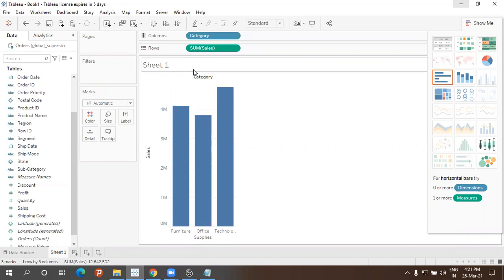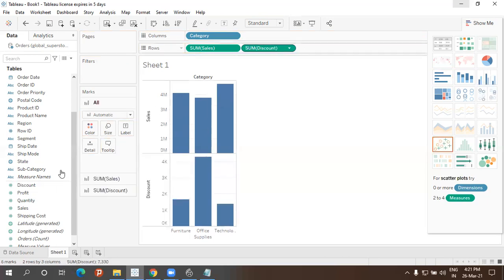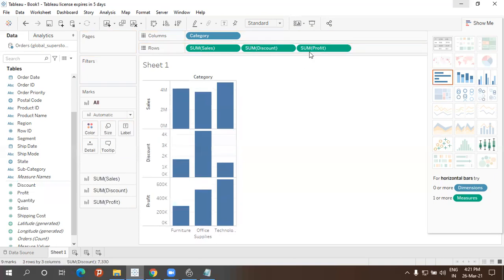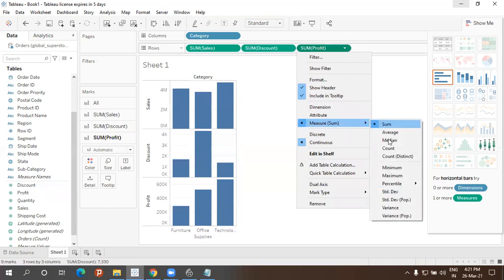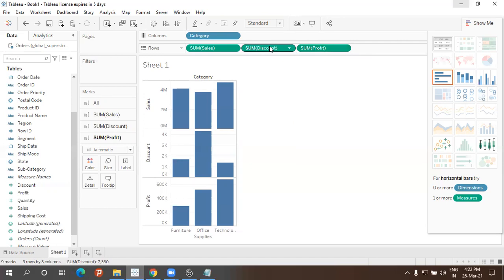So what can be aggregated: like sum of sales, average of sales, minimum of sales, maximum of sales. These are called aggregated. Once I drag and drop anything from these measures, that will be automatically aggregated. See, sum of discount, sum of profit. Whatever I drag and drop like this, everything will be automatically aggregated. The name is just sales, but once I drag and drop into rows, automatically it is converted into aggregated, and the colors will be displayed in green color.